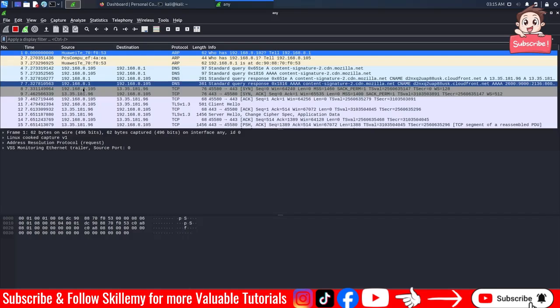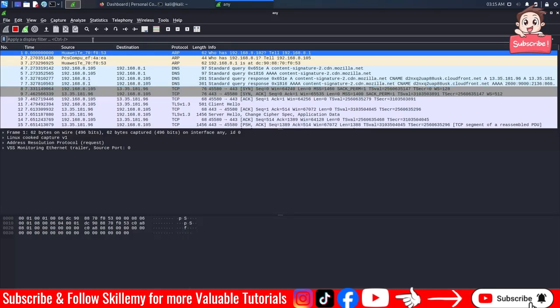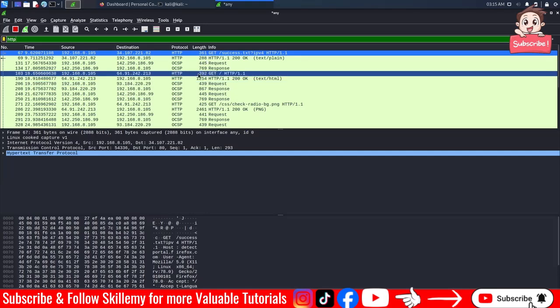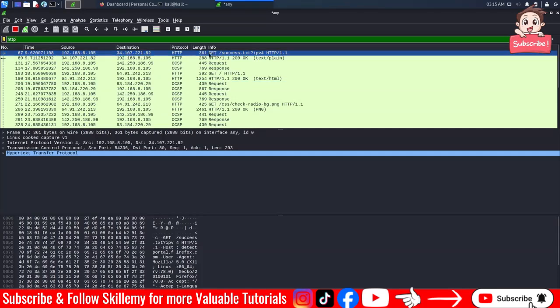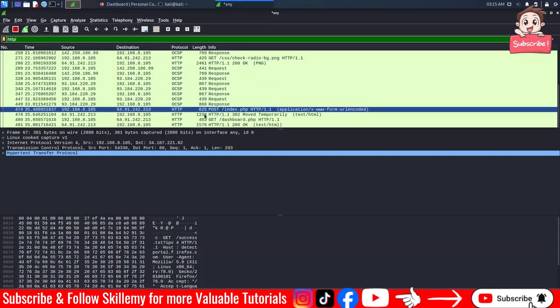Okay, now here is the thing. If I go here, if I type HTTP, press enter, you can see that we are capturing all of the data here. Now if you follow the info here, you can see we have a POST.